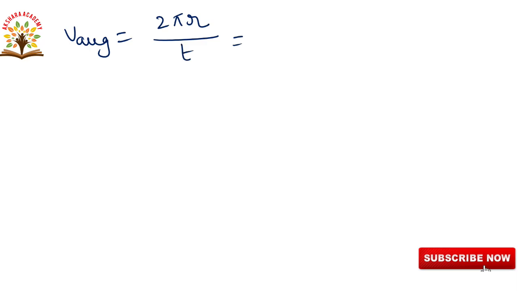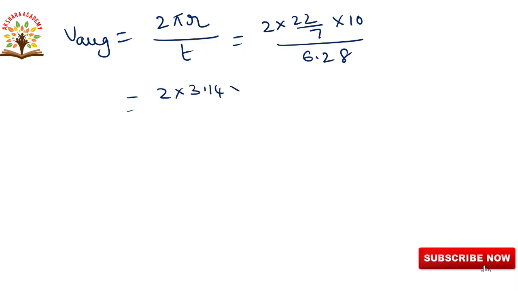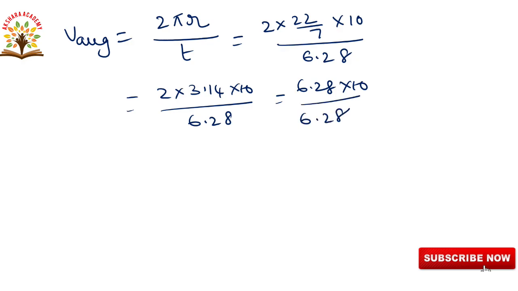Substituting the values, 2 into pi value 22 by 7 or 3.14, into r value 10, by t value 6.28. Here 3.14 into 2 is 6.28, so 6.28 into 10 by 6.28. 6.28 cancels, and we get a total of 10 meters per second.